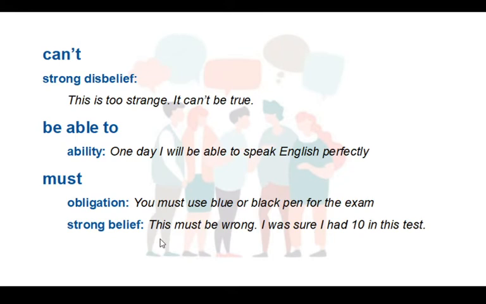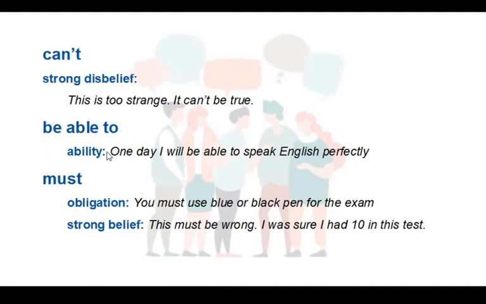Now, can't in the negative is used to express strong disbelief. This is too strange. It can't be true. Okay? Be able to is a periphrasis, an expression that is also used to express ability. It's similar to can. One day I will be able to speak English perfectly.